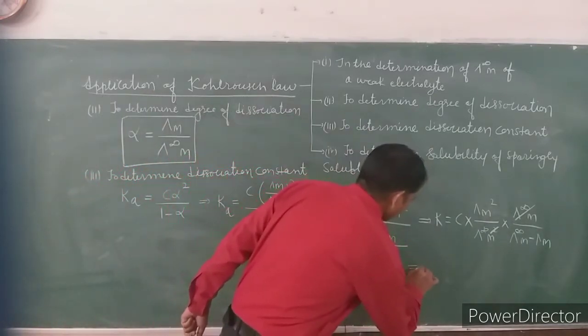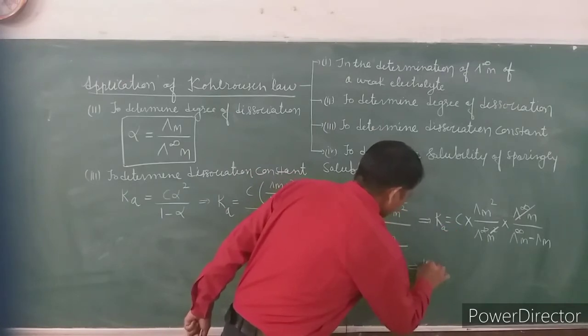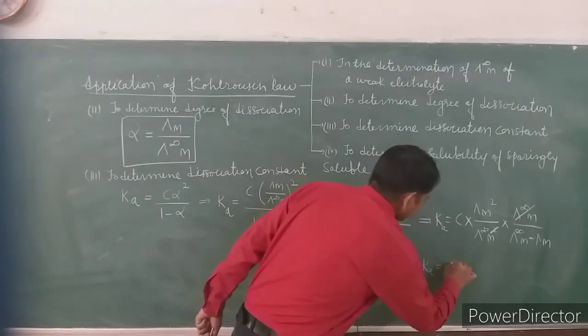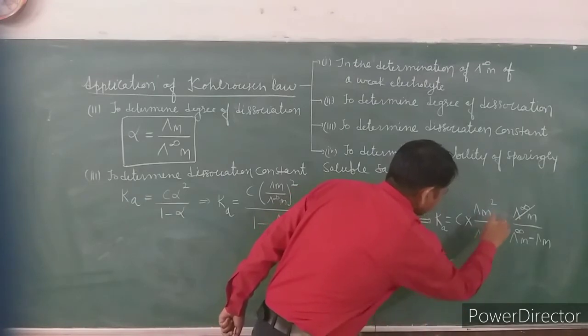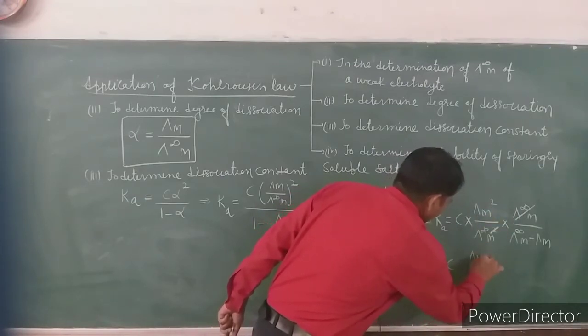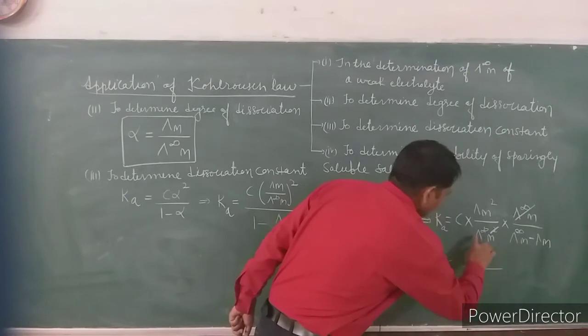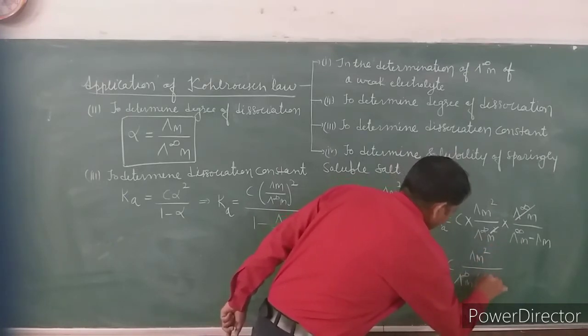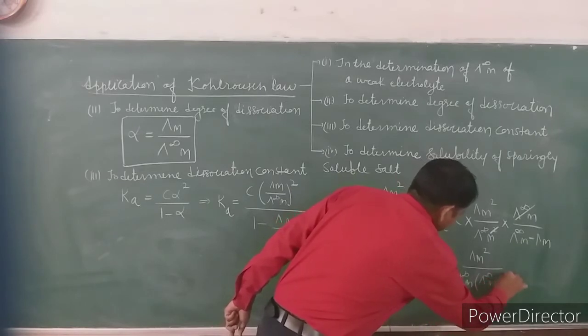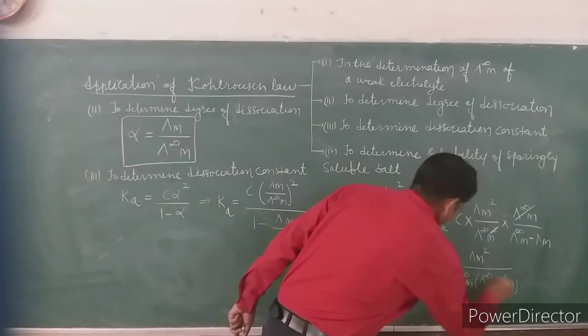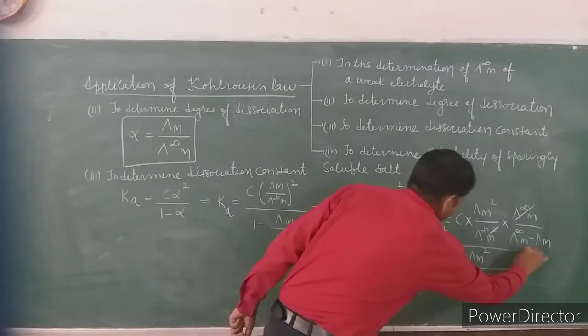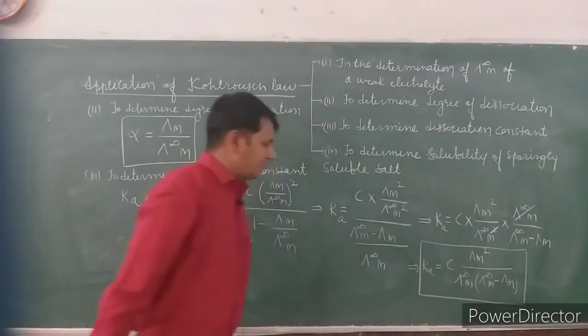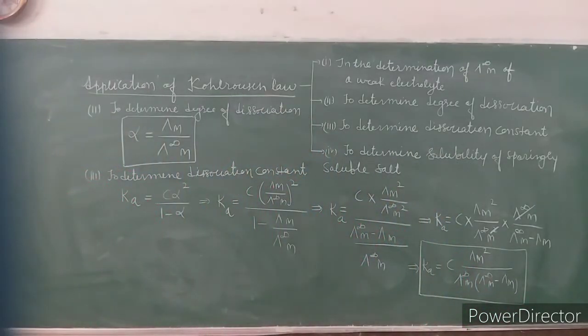So the formula of dissociation constant will be: K is equal to C into lambda infinite m square lambda m square upon lambda infinite m into lambda infinite m minus lambda m. So by using this equation we can determine the dissociation constant for a weak electrolyte by the help of Kohlrausch law.